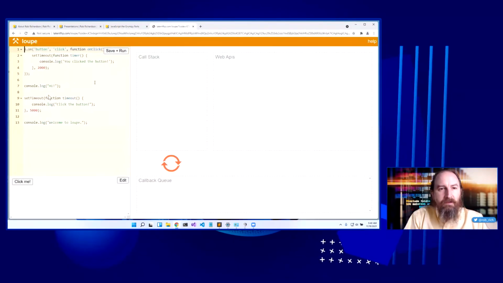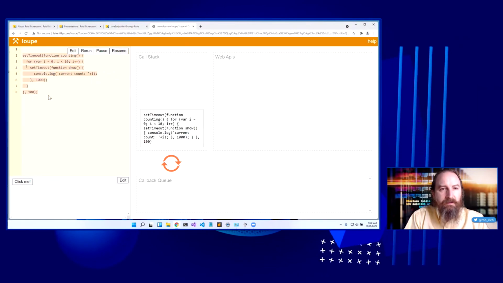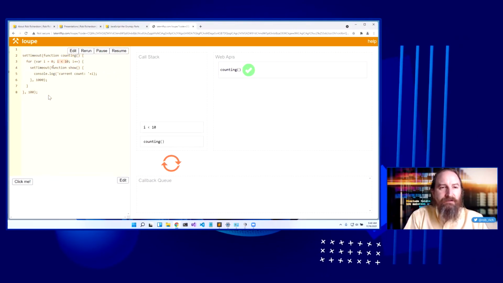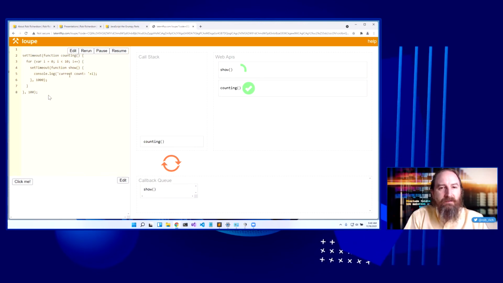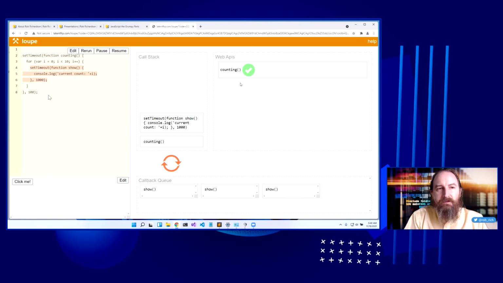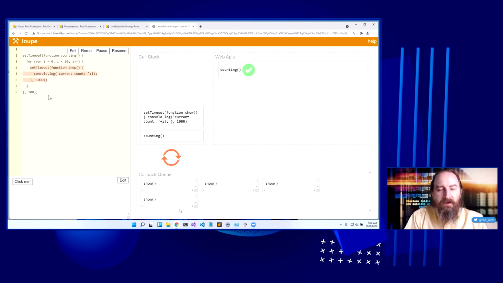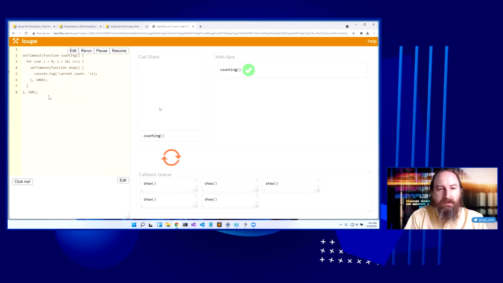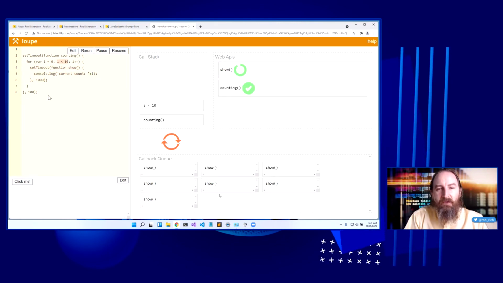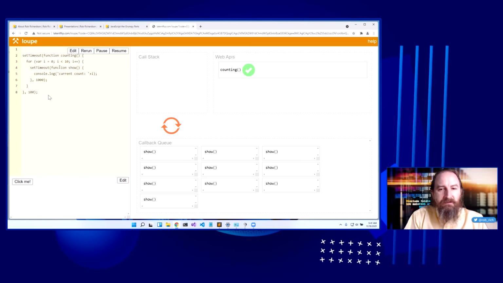Now, I've got this code to do some interesting things. It's kind of similar to that great JavaScript trivia question about what happens when you count up to 10 and then rig up a button. Yeah, as we're counting, each set timeout will come in here until the timeout is done. And you notice how they're starting to back up in the callback queue. Now, this won't pull anything off of the callback queue until it finishes this call stack. So it's going to need to finish counting to 10 before it starts executing any of these. So, of course, what is the current count once these things start executing? Well, it will be 10.